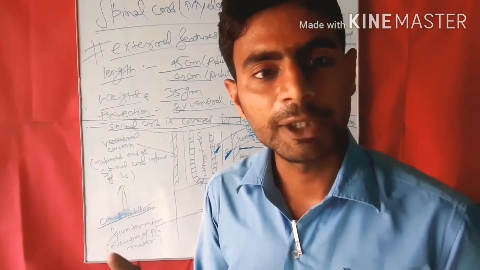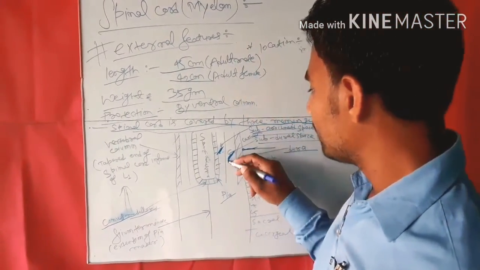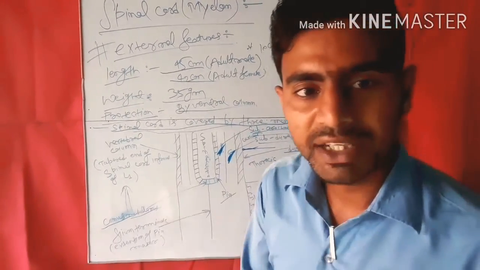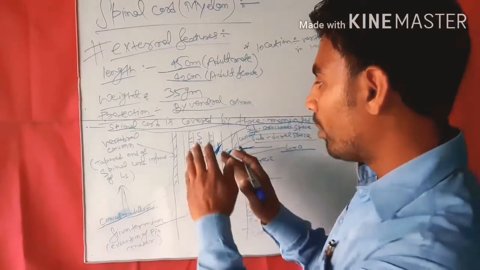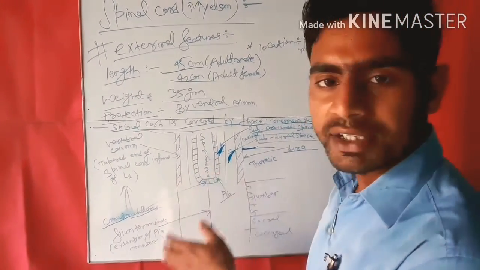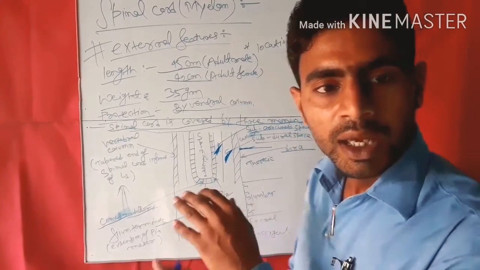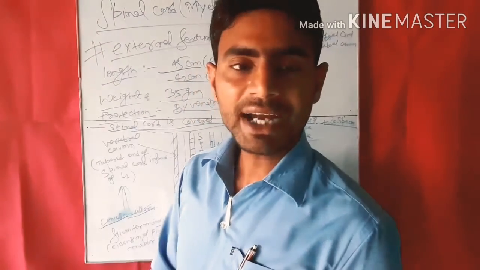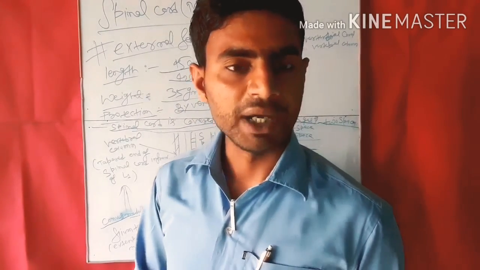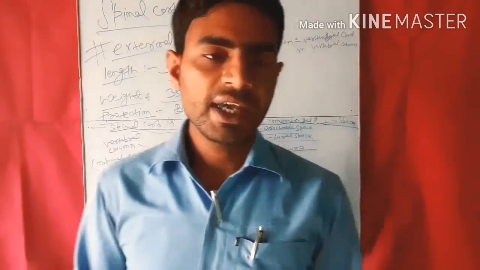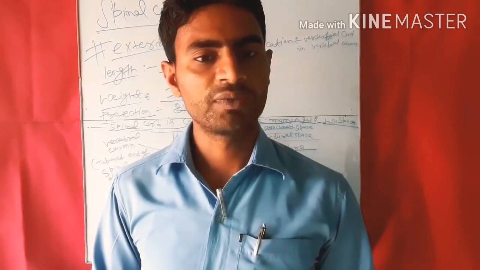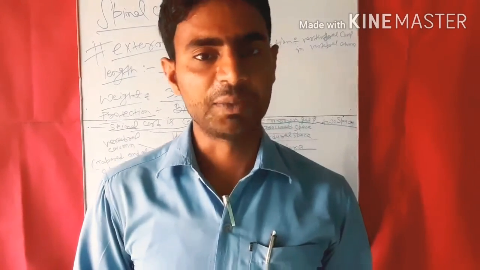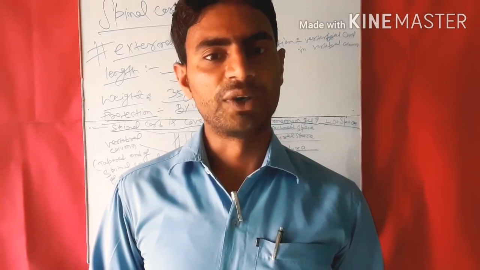Two spaces are present in the spinal cord, the subdural space and the subarachnoid space, and three meninges cover the spinal cord: outer dura, middle arachnoid, and inner pia, in contact with the spinal cord. These are all the external features of the spinal cord. In the next classes we will study the internal features of the spinal cord, the myelon.